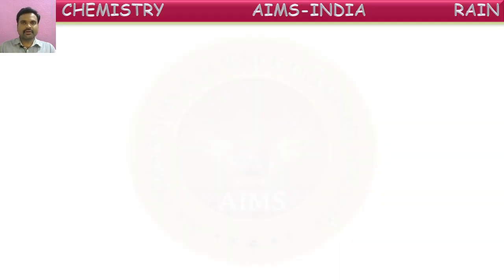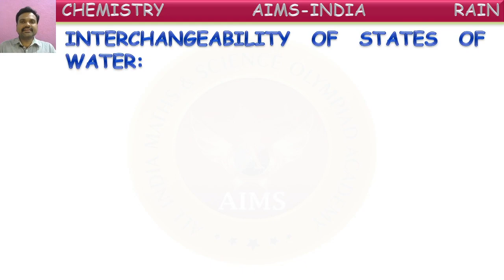So today our class is on the interchangeability of states of water. Earlier we have seen different forms of water. What are the different forms of water, children? Yes, we know there are three forms of water. Water can exist in three forms: solid form ice, liquid form water, and gaseous form, water vapor. In these three forms, water exists.